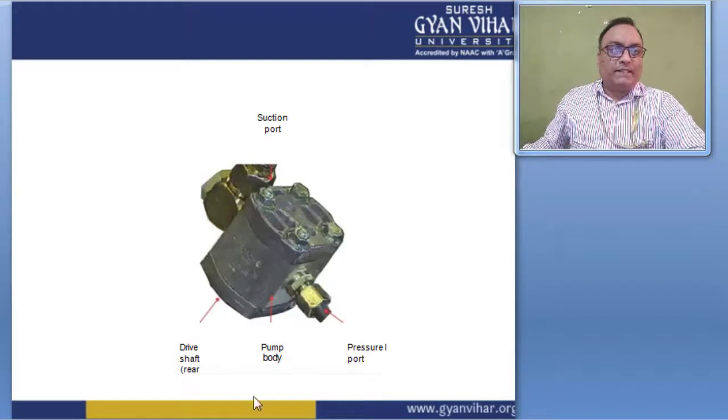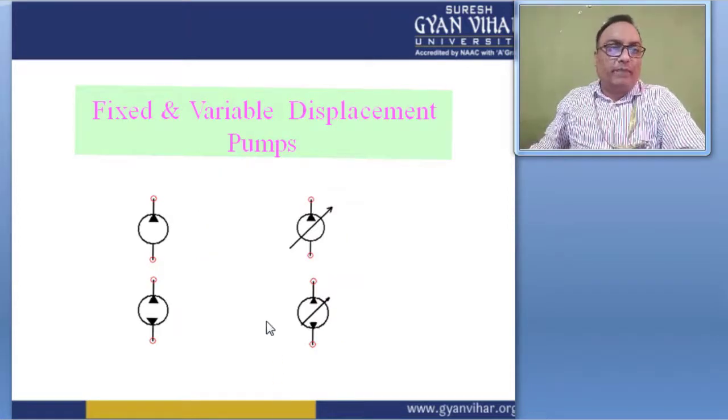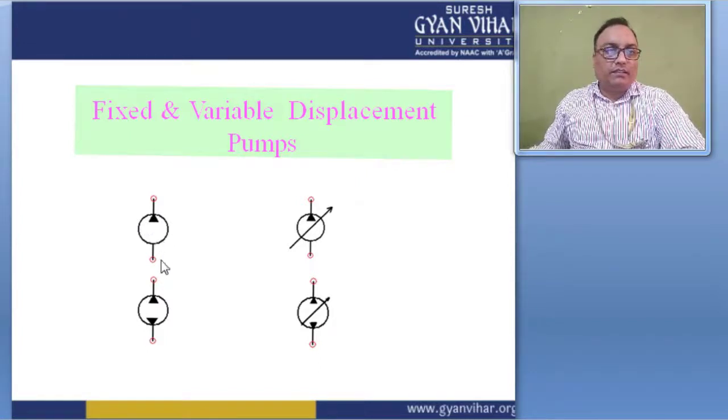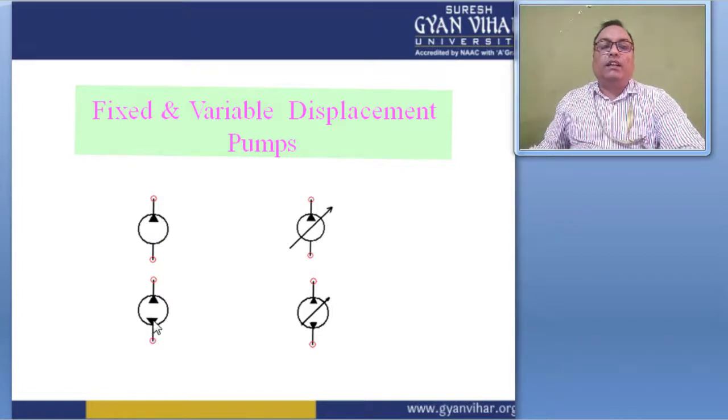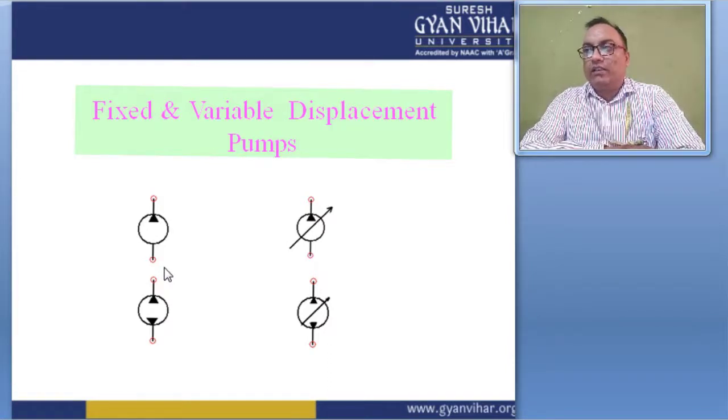So for this case, here we conduct different types of pumps. It can send different amounts of fluid to the hydraulic circuits. So this figure shows the basic symbol of the hydraulic pump, and this figure also shows the fixed and variable type of pump. The base symbol for the hydraulic pump is actually